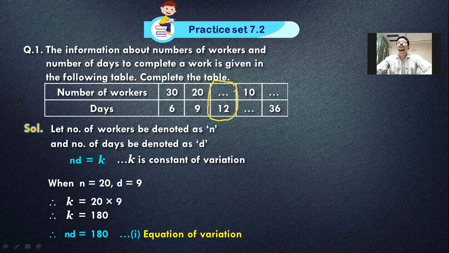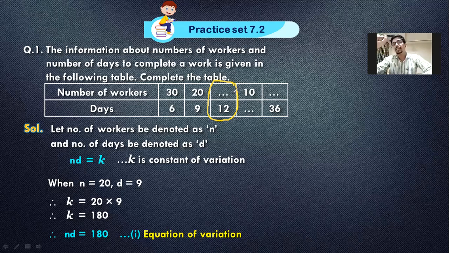Chalo, pay attention. What do we do? You write the equation of variation. How do we write? We go back to the same equal to form. We write the left hand side as it is, that is nd or n into d. But in case of k, since now we got the value of k as 180, just put that value on the right hand side and get 180 as n into d. This is my equation of variation. Nice and neat box around it. I hope all of you are clear.